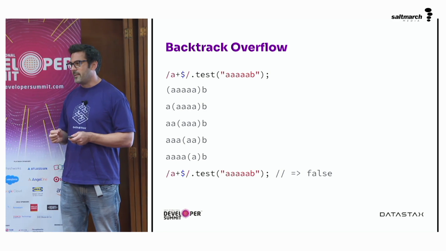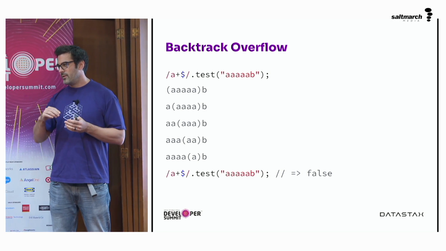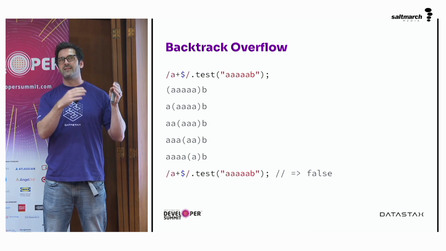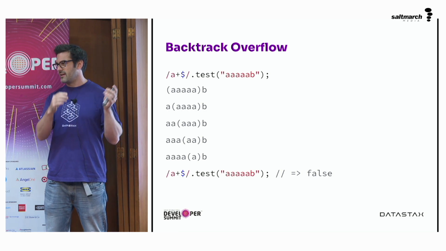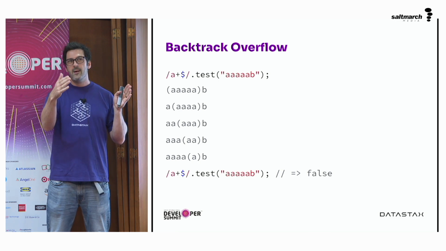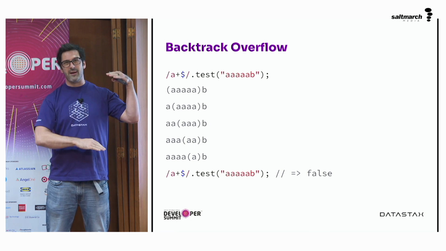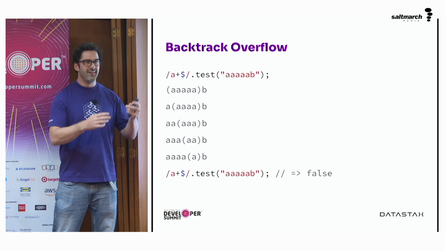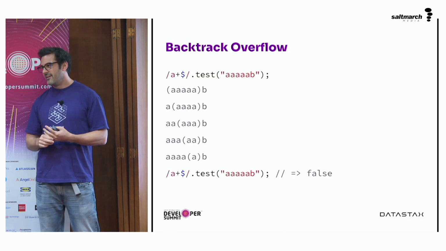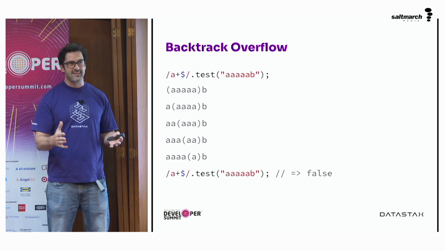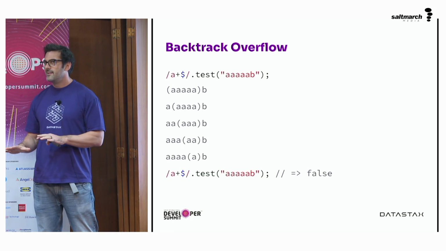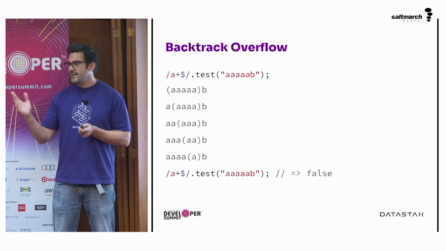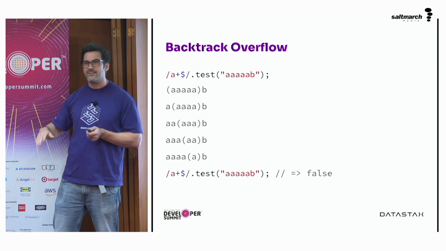And what you see is, even in the case of what seems like a very simple regular expression, the time taken to deal with this expression is linear in the length of the string, since we have to check all the characters, but then it is multiplied by the length of the string because we have to keep going back and checking again. So it's a quadratic time function, and that's not great. Quadratic functions are not too bad if you know the size of your input. And with 5 A's and a B, it's not going to take you too long.